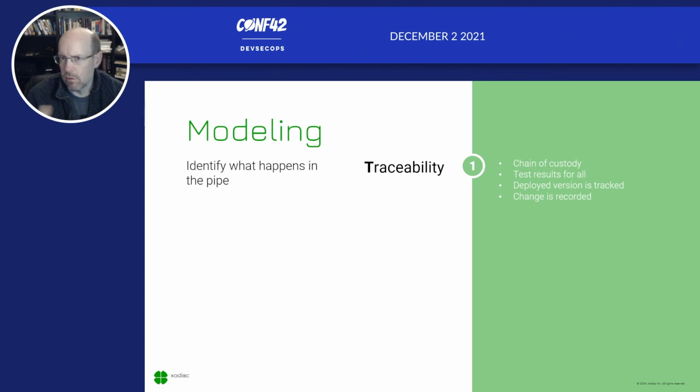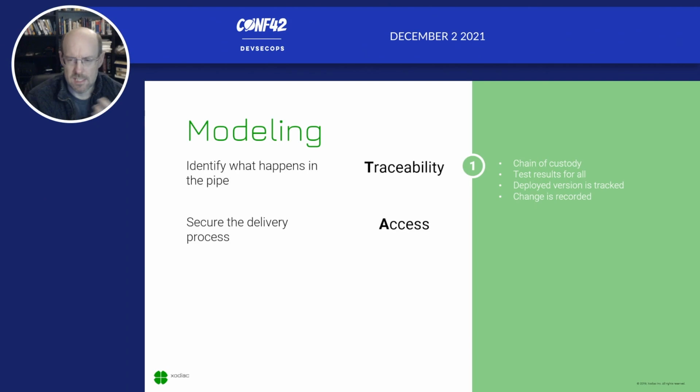And test results are always about ensuring that test results are visible and that we're not hiding them off in a separate repository that nobody else gets to look at, that we're properly collaborating to bring quality into the delivery teams. Deployed version is in fact tracked, so we're looking at what is the version of thing we deploy, and making sure that changes are properly recorded, which we also need both from a security and operational perspective.